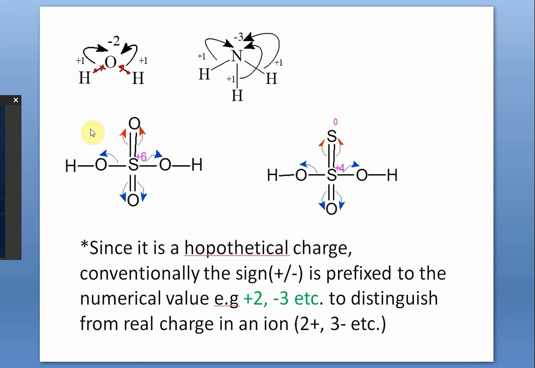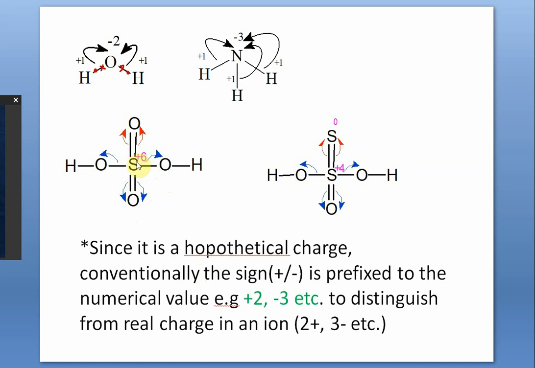Now similarly, I have taken another molecule, say sulfuric acid. You forget about the bond structure. It is not now in your domain. If some of you know the bond structure, or you know some different bond structure of sulfuric acid, stay cool, don't worry. You just think that if I tell you this as the Lewis structure for sulfuric acid, now tell me, if the electron pairs are transferred on a hypothetical basis, then what theoretical charge will that sulfur carry on its head? That is the oxidation number.